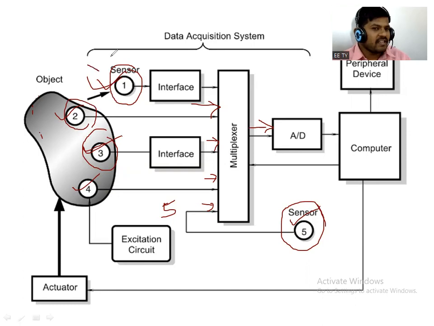So suppose sensor 1 gives output to the multiplexer firstly. So the sequential unit is there, or it works on a priority basis, right? It works on priority, whichever signal has high priority. So suppose consider our mobile. In our mobile, we are doing different functions, right? But there is priority of signals.